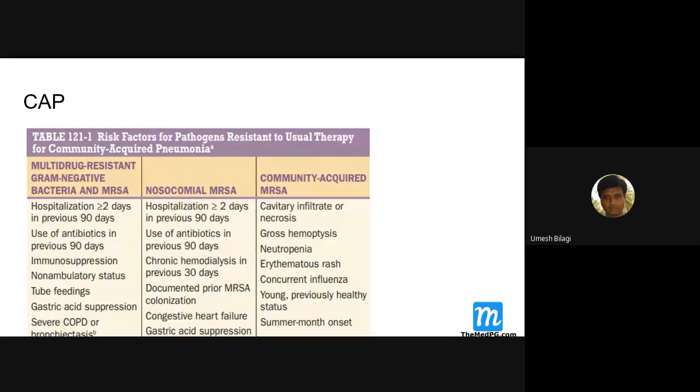Now here, nosocomial pneumonias, that means MRSA, these patients are inside the hospital. The organisms here basically have a change in genetics. So nosocomial MRSA can also be present in the community. The patient can come out of the hospital, and when coming out, can carry that home. Here, congestive heart failure, gastric acid suppression, these things can come. Here, gross hemoptysis, neutropenia, erythematous rash, concurrent influenza, young age. These are all the risk factors for community acquired.